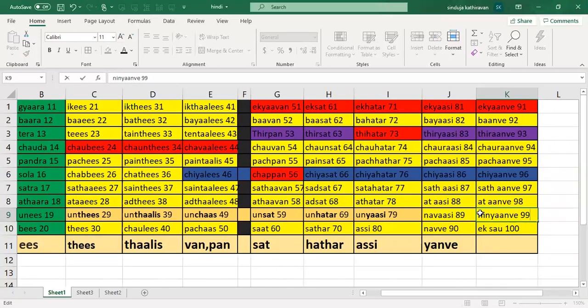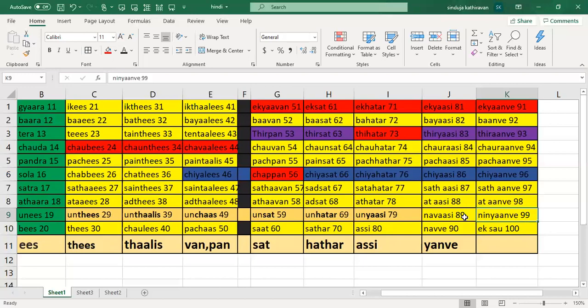So yeah, 89 and 99 are a little different. Why have I not highlighted it? They don't have un, which means they are not expressed in terms of the numbers before. If you can see here, all of these are expressed in terms of the before, like before 80, before 70, like that. But 89 and 99 are expressed as after 80, and 99 as after 90. So here 89 will be expressed in terms of this one only.